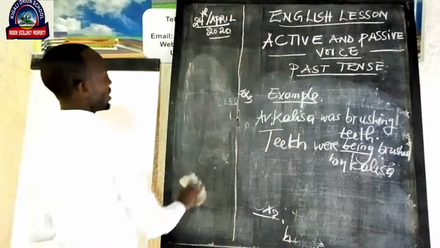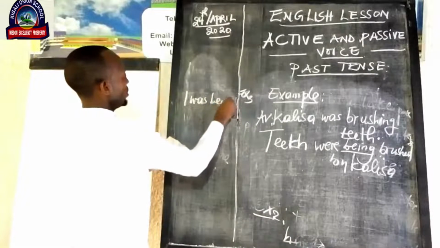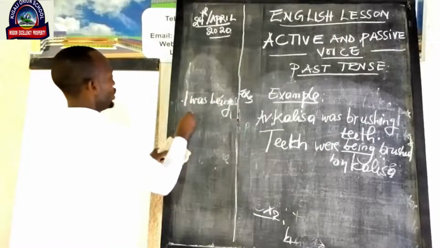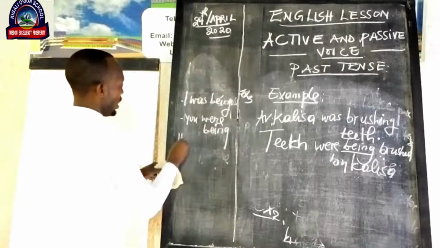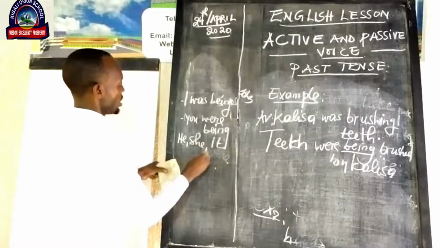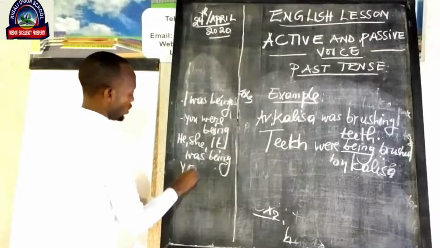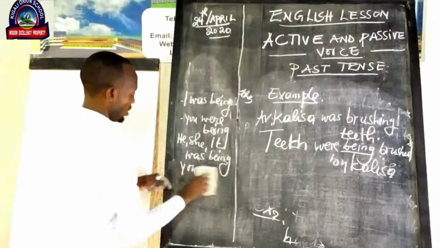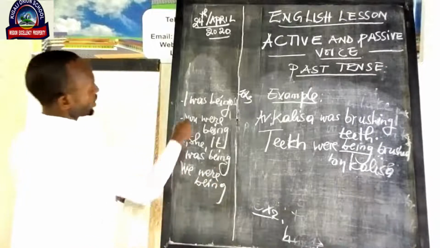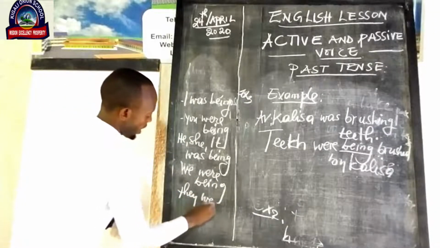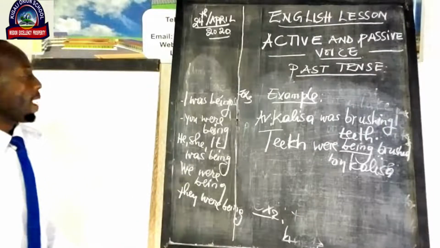It means that the past continuous of verb to be is I was being, you were being, then you say he, she, it was being, we were being, you were being, then they were being. That is how we can conjugate verb to be into past continuous tense.